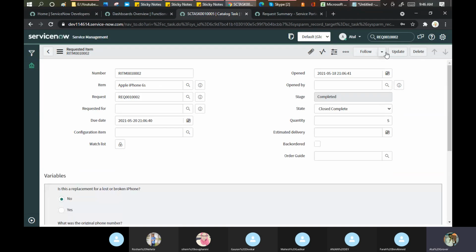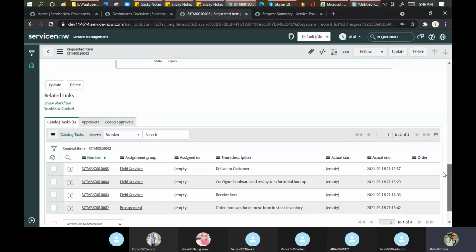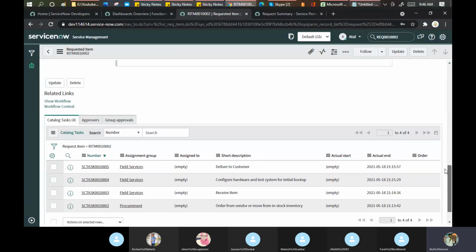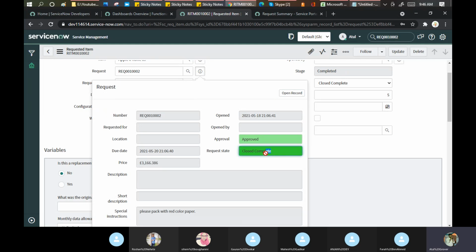Okay. Now you see, as soon as I close my last task, my request item moves to the completed state automatically. Number 1 point. Now see the request status. It's showing as closed, complete.